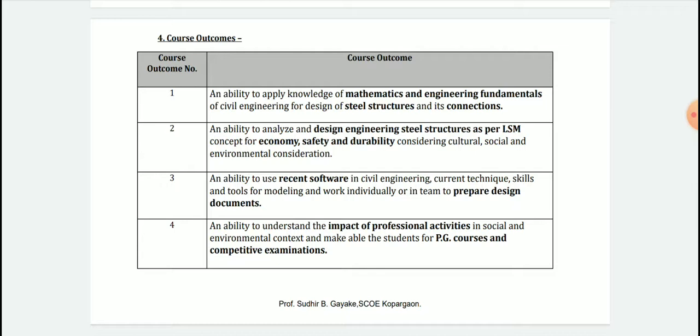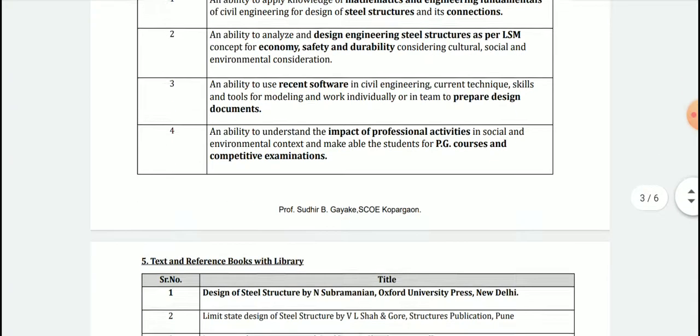The next outcome is that students will be able to use recent software and prepare design documentation, that is, the output from design. And the fourth outcome is that students will have the ability to understand the impact of professional activities, and they will be prepared for PG courses or competitive examinations. So these are the outcomes from the study of the subject.